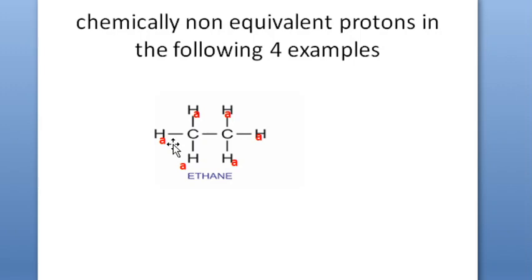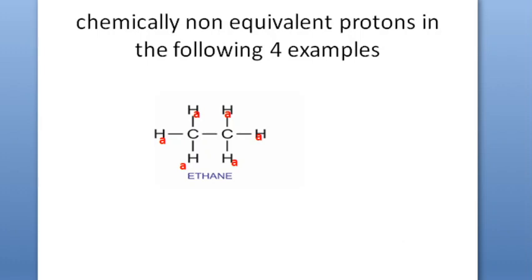Therefore you can say all are chemically equivalent. These three hydrogens experience the environment of the other three hydrogens, and those three hydrogens on the carbon experience the environment of CH3. CH3 experiencing CH3, CH3 experiencing CH3. Therefore you have only one set of protons in ethane.